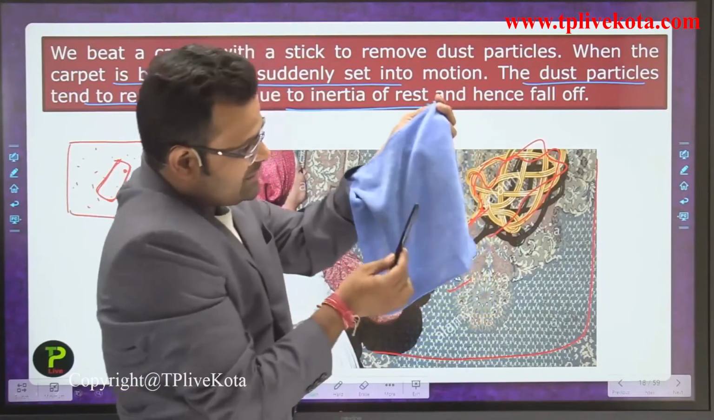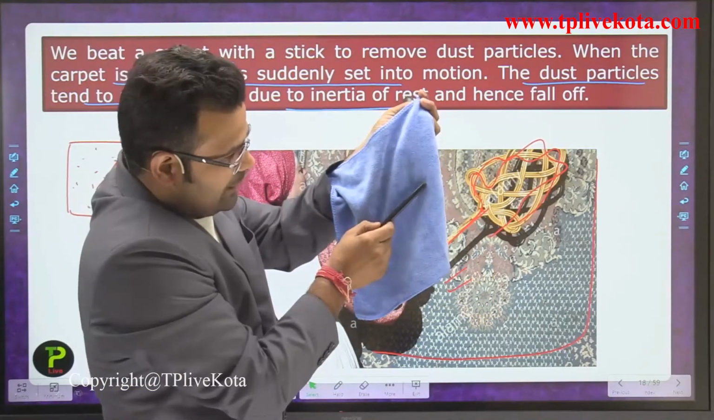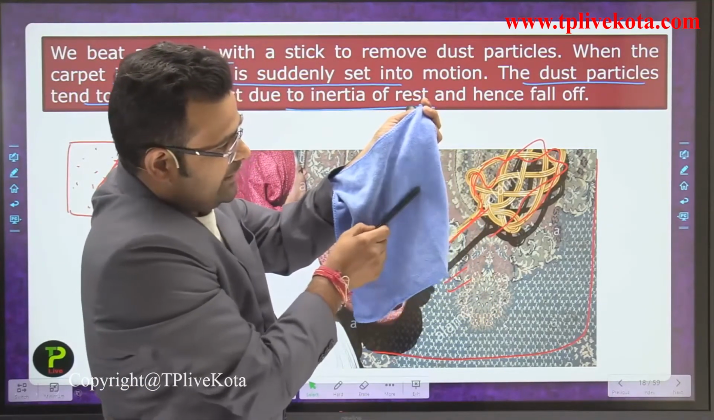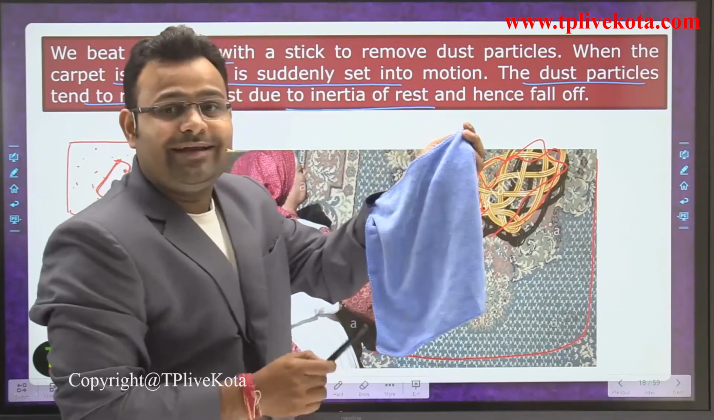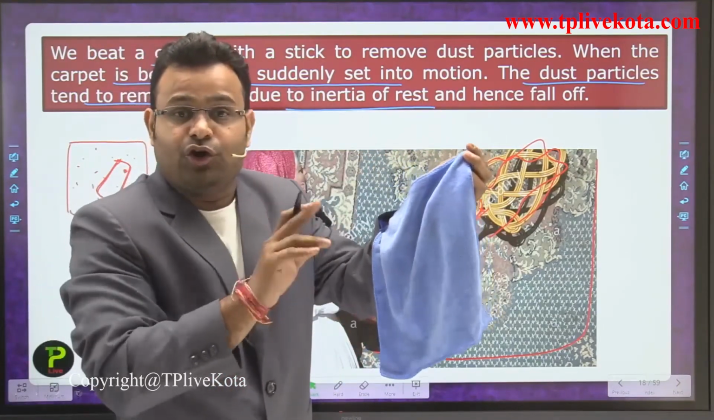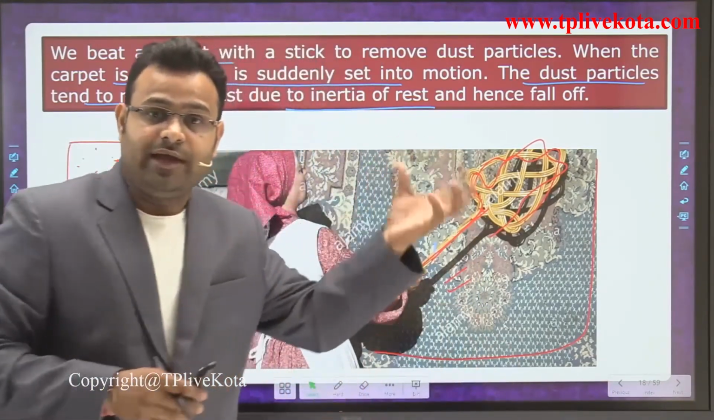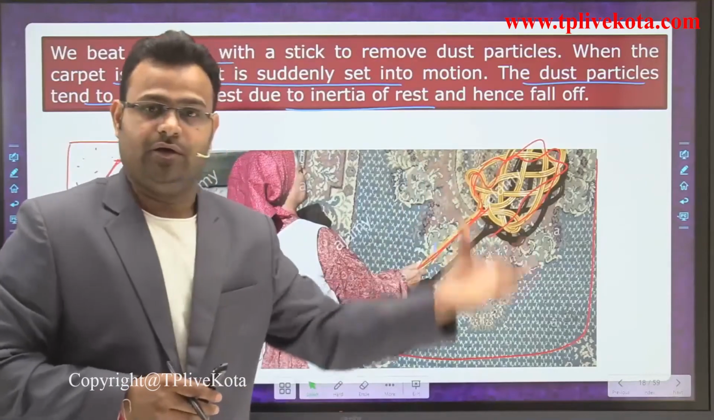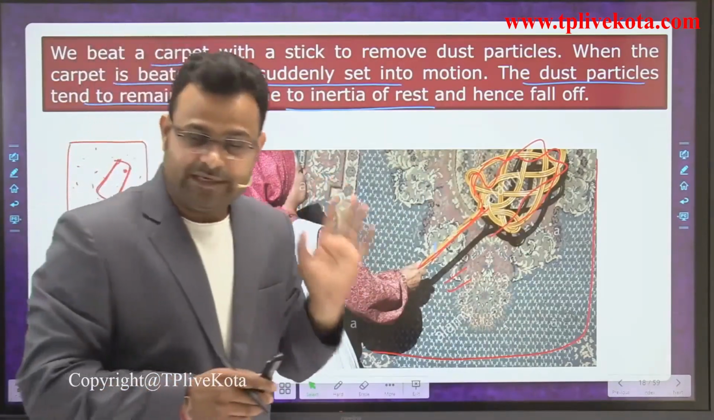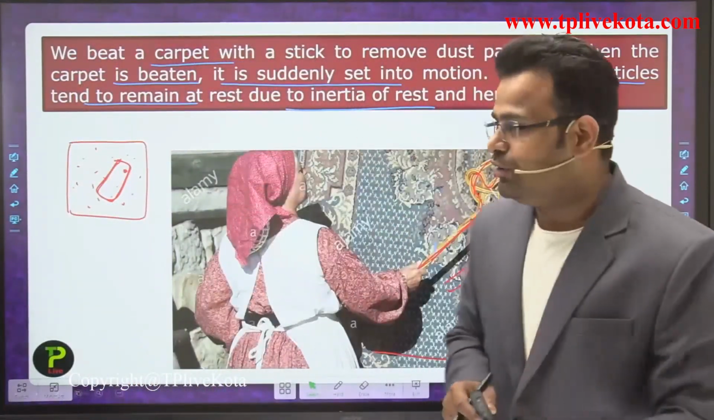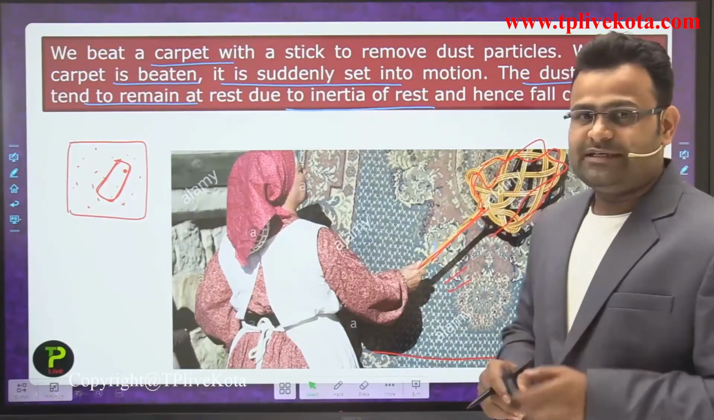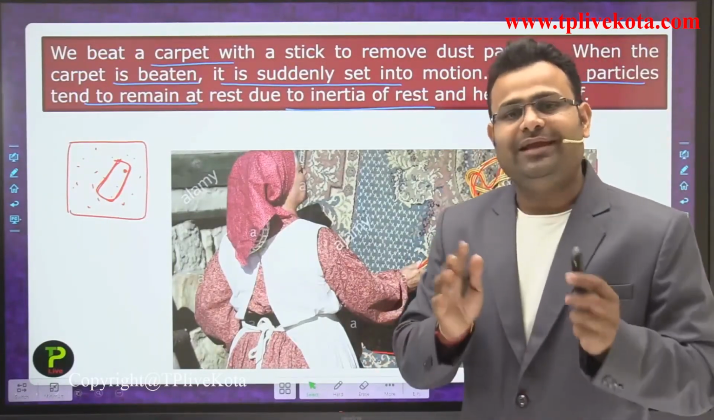when a stick is moving and applies some force, the carpet is moving in that direction. So the dust particle is now free, it does not stick to the carpet, so that is the reason it comes into the air. So all are moving downward and away. That is the reason why moms and other people beat a carpet with a stick to clean it.